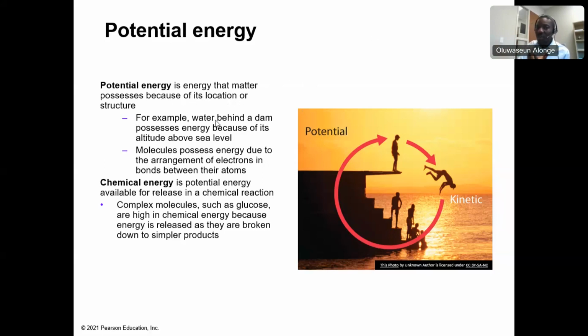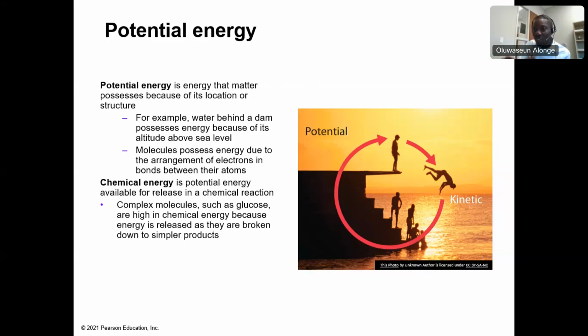For example, water behind a dam possesses energy because of its altitude above sea level. Molecules possess energy due to the arrangement of the electrons in bonds between their atoms. So the energy is there, but it has not been expended. So that's why it's not the energy in motion. Then chemical energy, rather, is a kind of potential energy that is available for release, but it has not been released yet. Once it's released, it becomes kinetic energy.